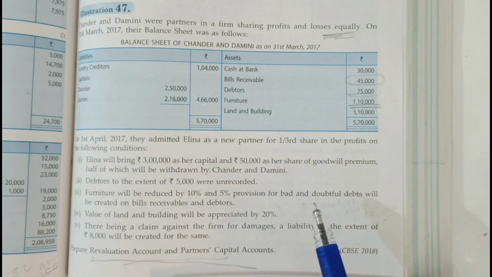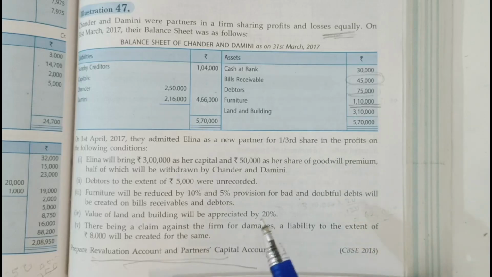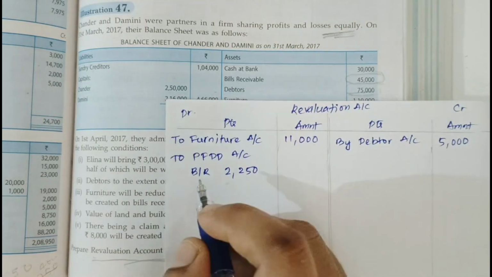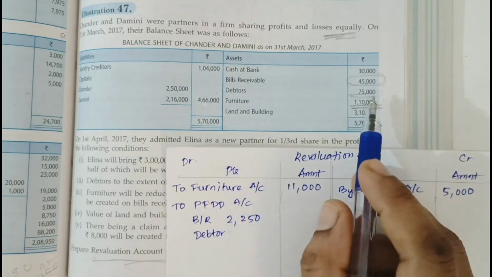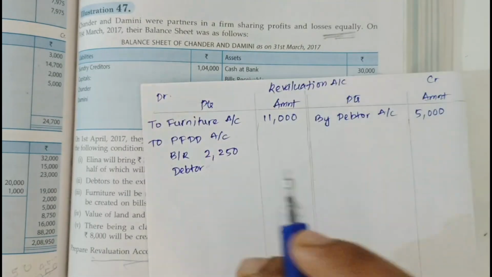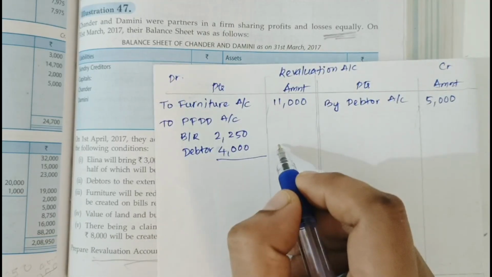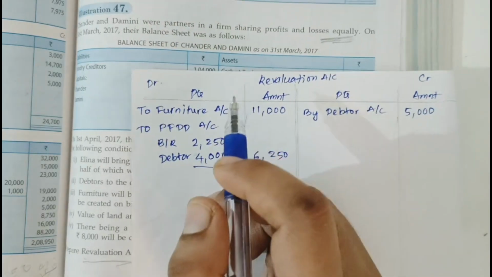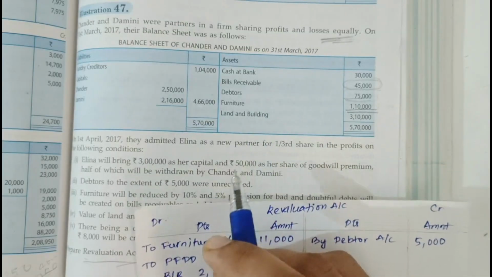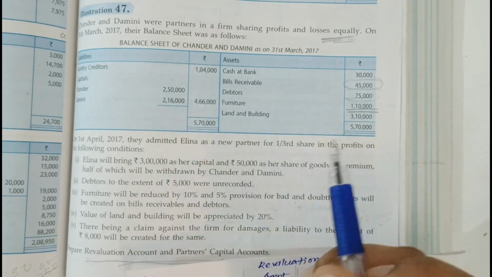So the provision for bad and doubtful debts is calculated on the total amount of debtors. So 75,000 plus 5,000 is 80,000. The provision on debtors of 75 plus 5, that is 80,000: 5% of 80,000 is 4,000. So the total is 6,250. It is very important to understand that provision for doubtful debts is calculated on the total debtors. I hope it's clear.